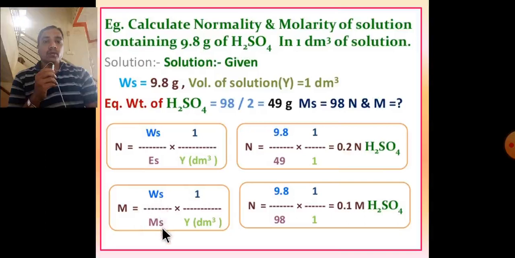Molarity: Ws divided by molecular weight of the substance into 1 upon Y dm cube, 9.8 divided by 98 into 1 upon 1 is equal to 0.1 molar solution of H2SO4.